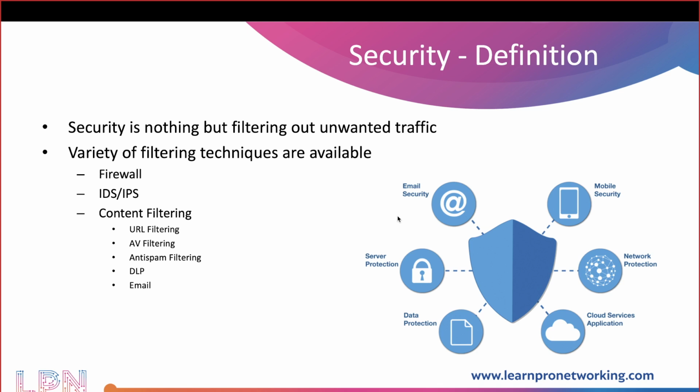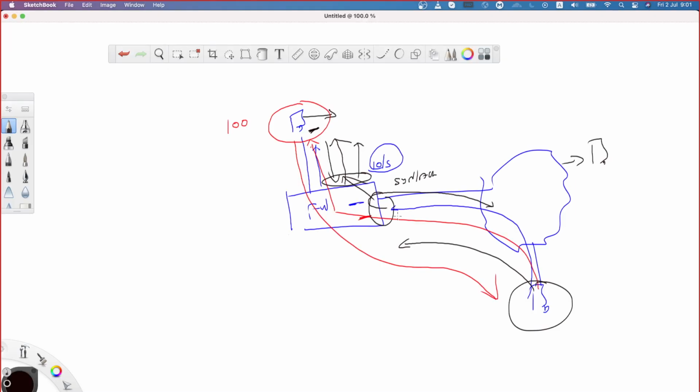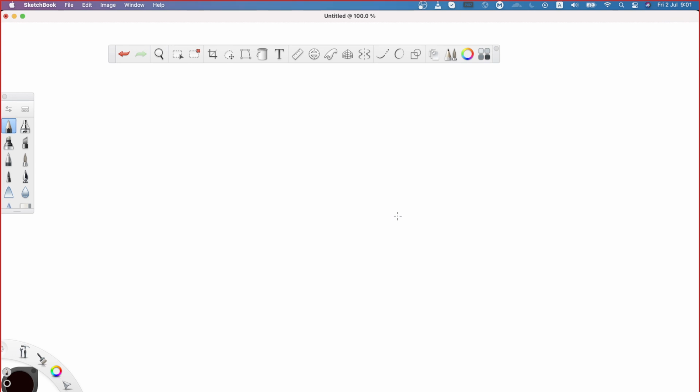One response is what? Allowing only authorized users. Okay, fine. Anything else? Okay. Prevention? Okay. Now, when you say prevention, what sort of prevention?